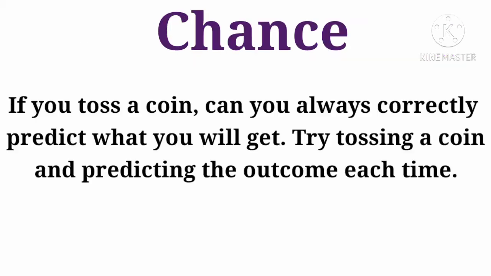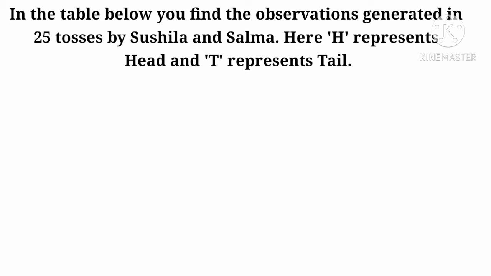Chance. If you toss a coin, can you always correctly predict what you will get? Try tossing a coin and predicting the outcome each time. In the table below, you find the observations generated in 25 tosses by Sushila and Salma. Here, H represents head and T represents tail.